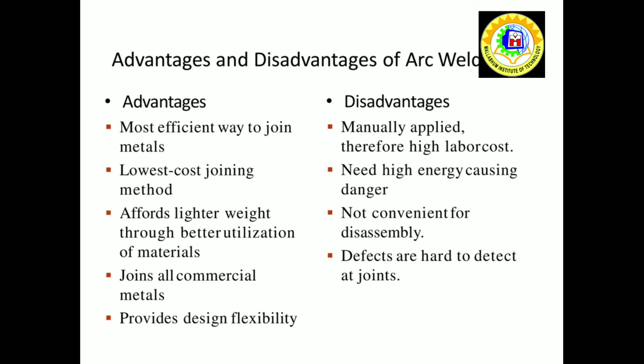Advantages and disadvantages of arc welding. Advantages: most efficient way to join metals, lowest cost joining method, provides design flexibility. Disadvantages: manually applied, needs high energy causing danger, defects are hard to detect in joints.